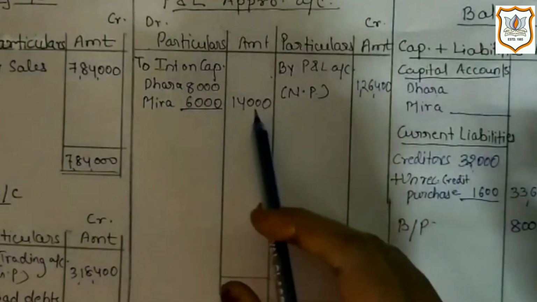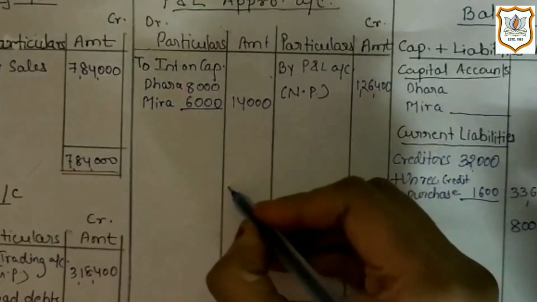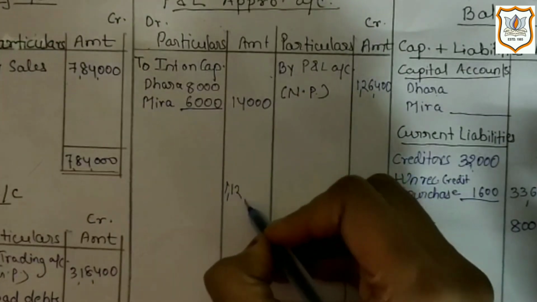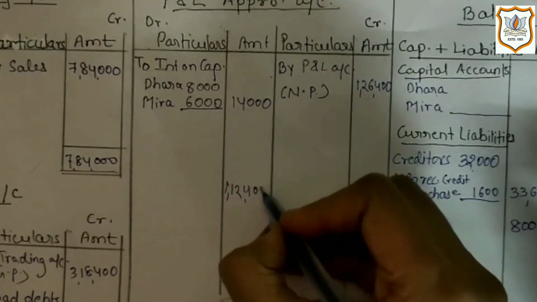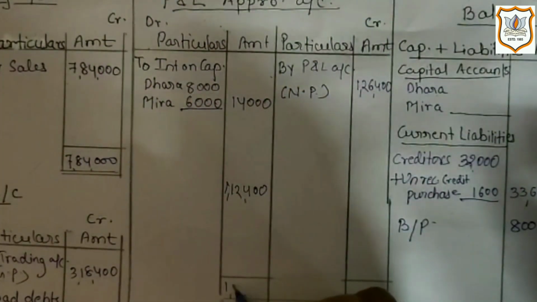So after deducting it, the remaining balance will be divisible profit, which is 1,12,400. First write total, 1,26,400.